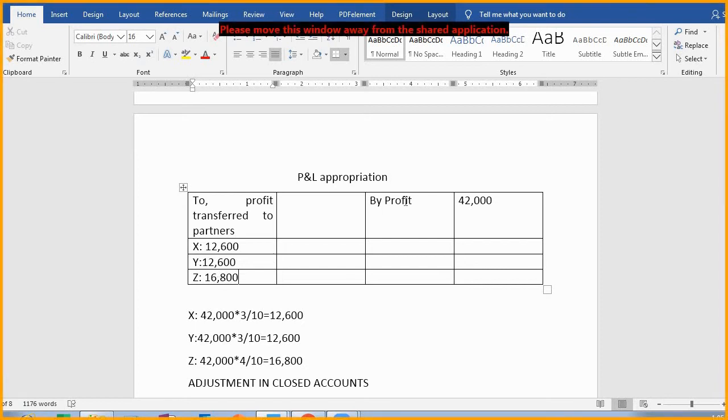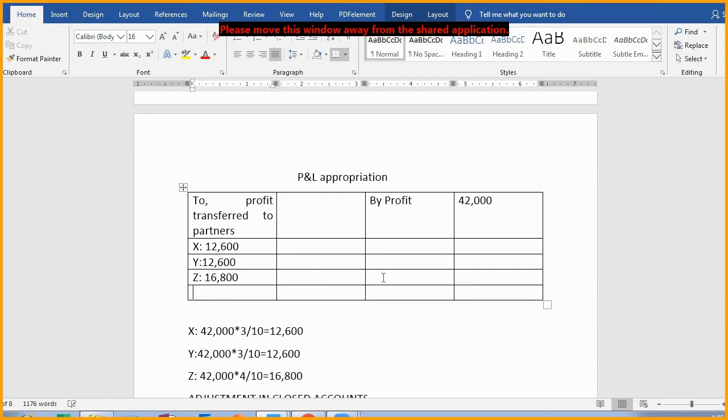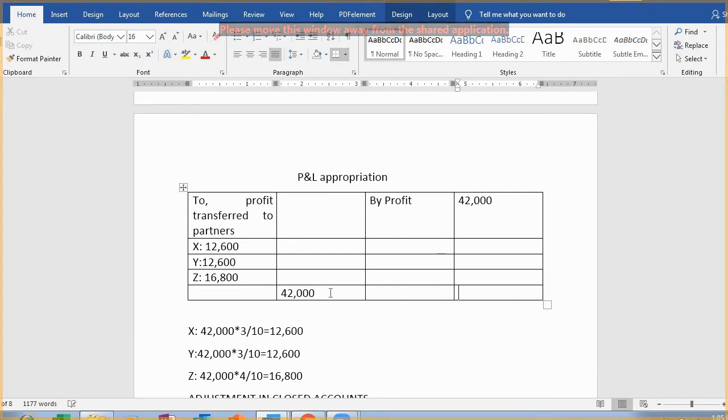Complete 42,000 it is. Complete 42 as we have divided, but then too I was just checking. 42,000, this one. Oh sorry, from where the cursor is taking the figures. Now this one. And this is how it will be done.